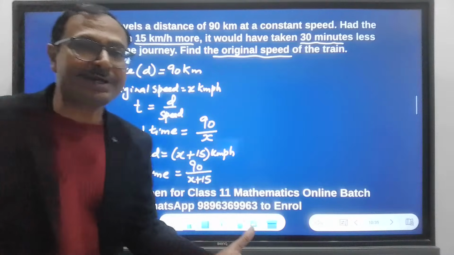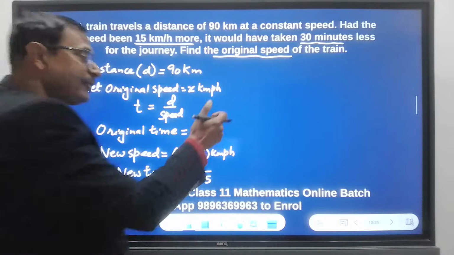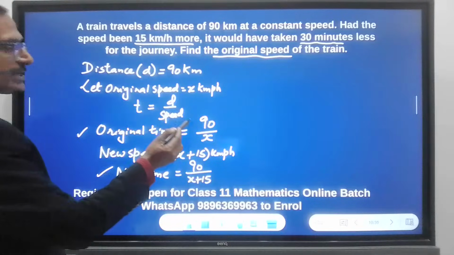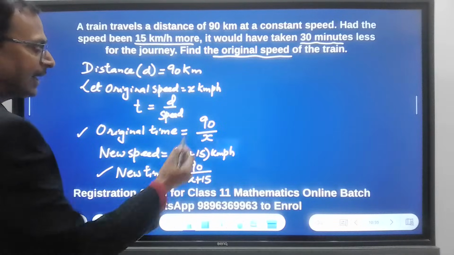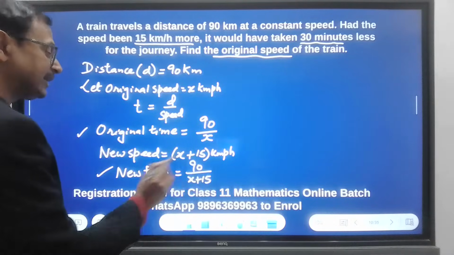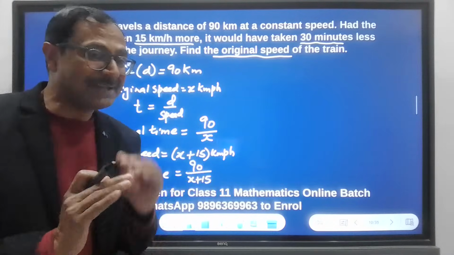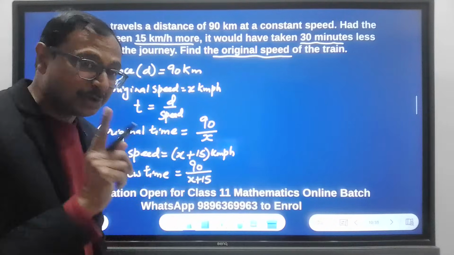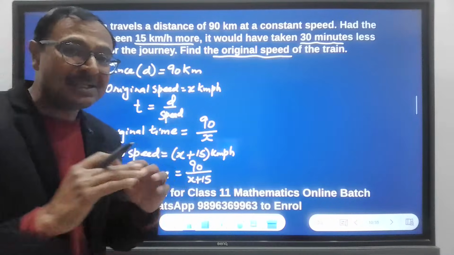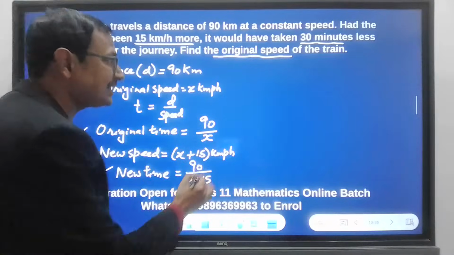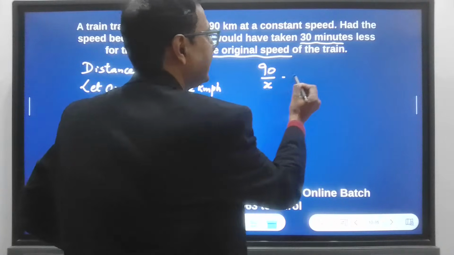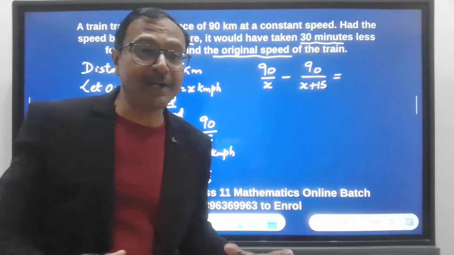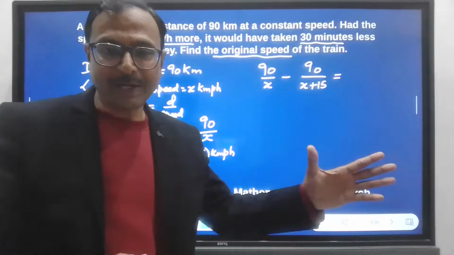And how do you frame the equation now? Because you need to know which of these two times is more. So if the speed was x, then this was the time. And now speed increased, so the time decreased because if you increase the speed, obviously you will take less time. So this is less. Okay, very important. If you swap it, you have a wrong equation. So the difference in the times, 90 upon x minus 90 upon x plus 15, is given to you in the question as what? What should I write on the right hand side? Tell me.